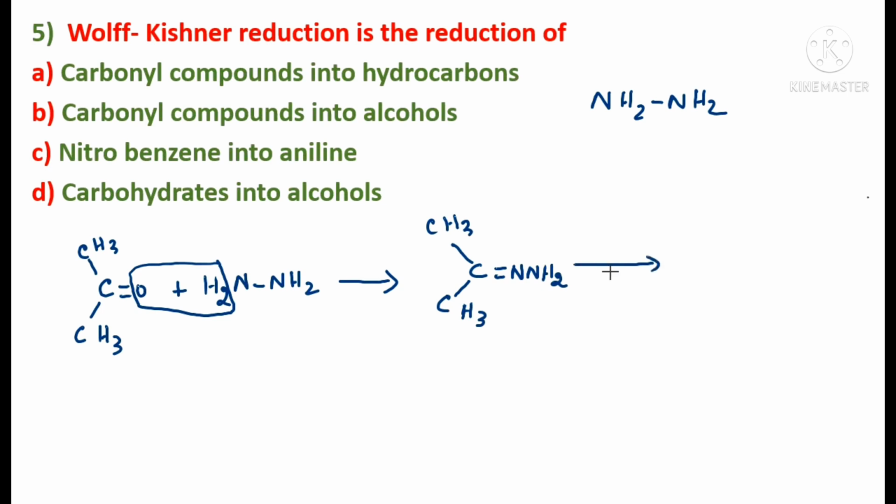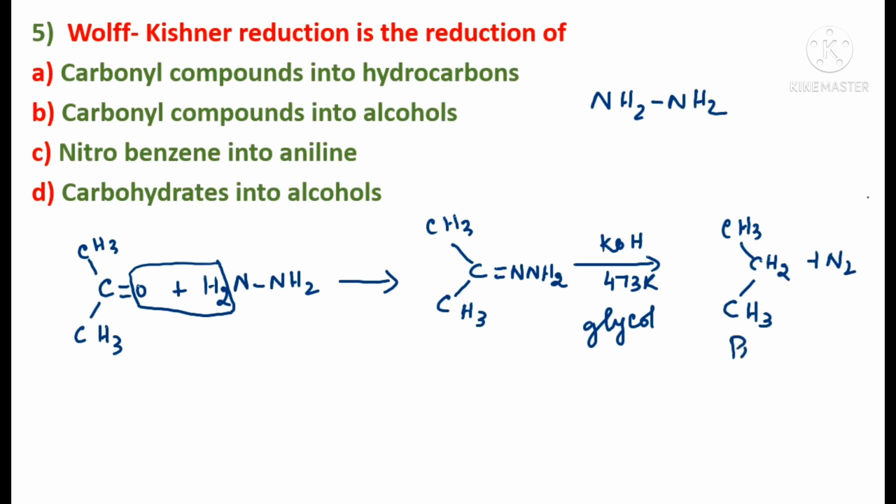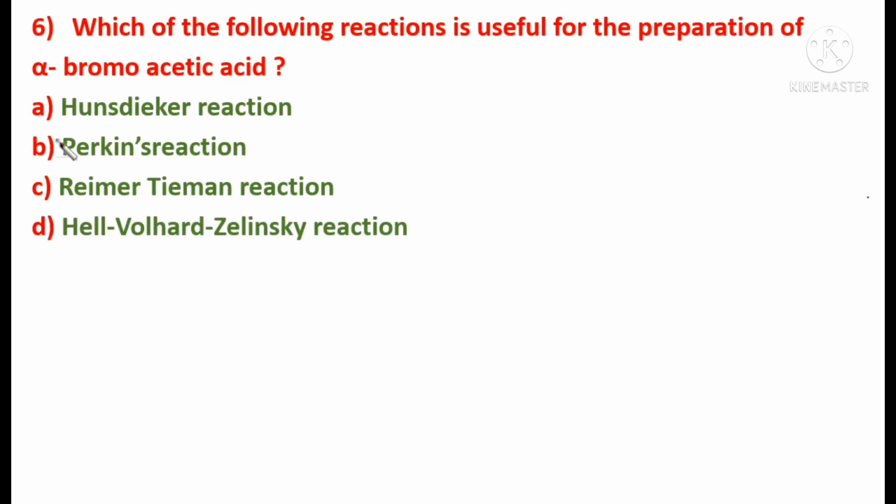This again, when it is heated to 473 Kelvin in the presence of KOH and glycol, we'll get propane, CH3CH2CH3, plus nitrogen. So it is getting converted to propane. Propane is nothing but a hydrocarbon, and this is a carbonyl compound. So a carbonyl compound is getting converted to a hydrocarbon. So option A is correct. Wolff-Kishner reduction is the reduction of carbonyl compounds to hydrocarbons. Understood, students? Read the next question.